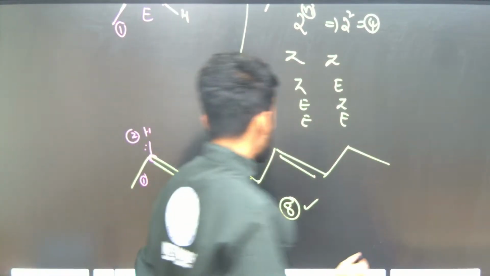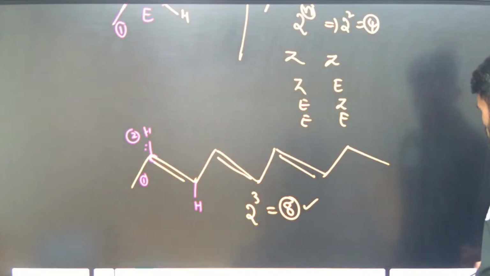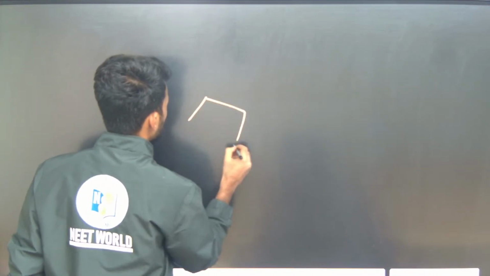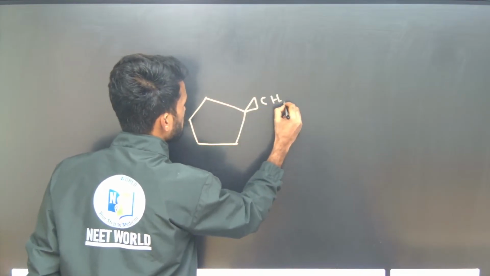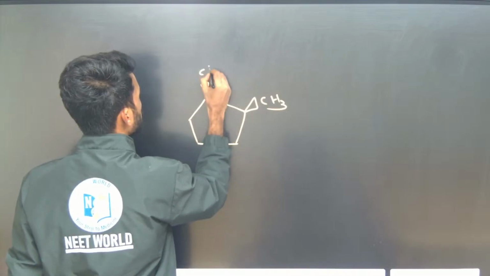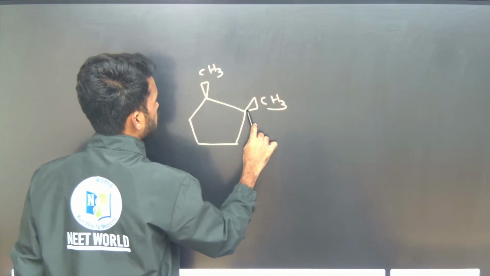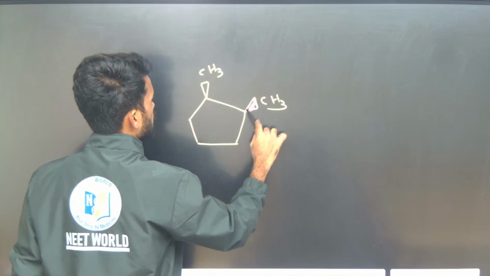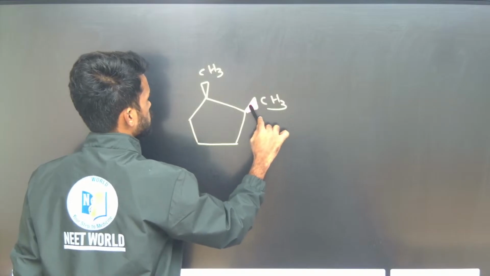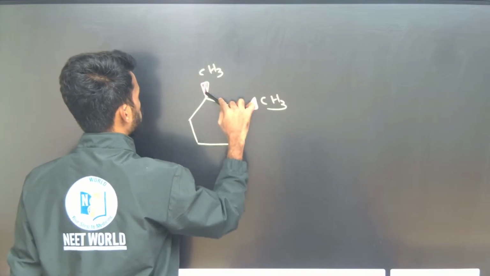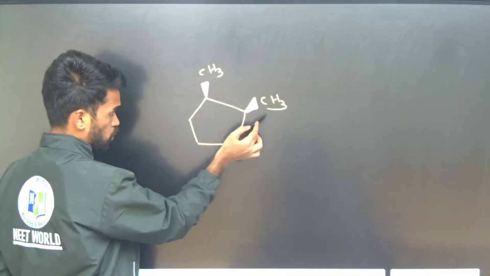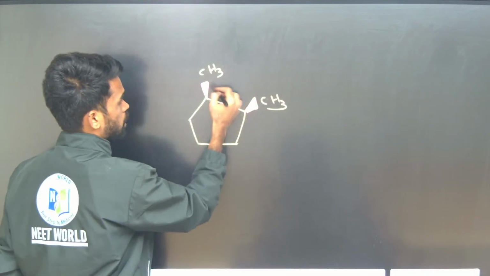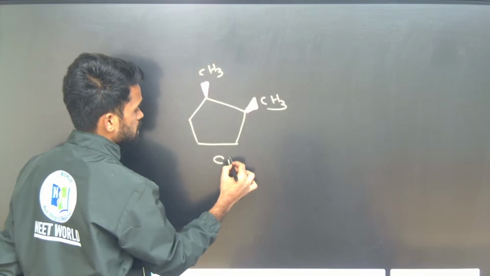Then next, after this I just wanted to give some examples of cycloalkanes also. So look at this, here I am attaching a methyl group, here also a methyl group. See how both methyl groups are indicated above the plane. This is the indication for above the plane right now. So if both groups are above the plane, both groups are on the same side, so you can say this is cis isomer.